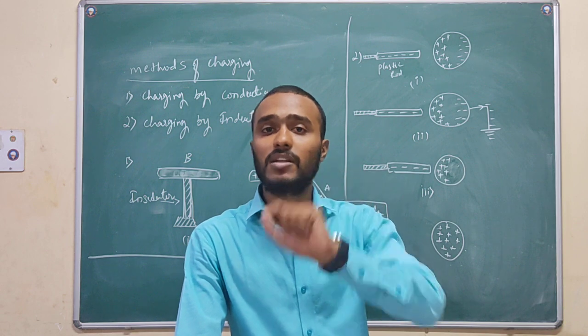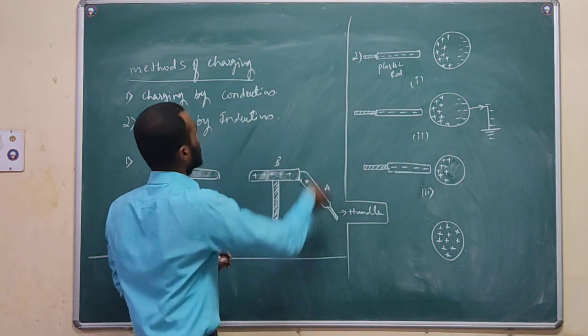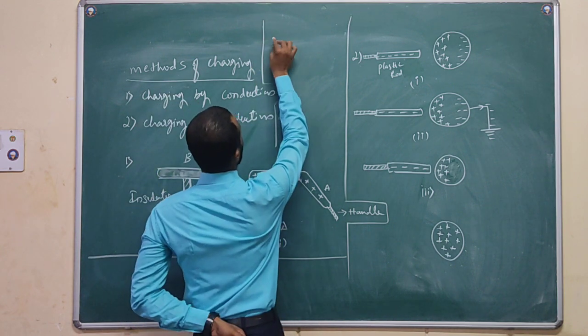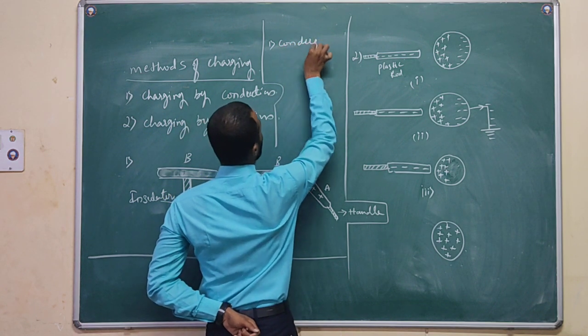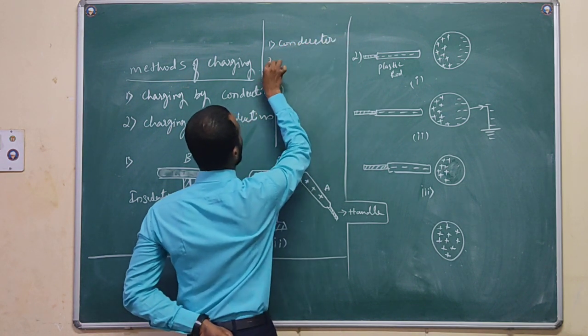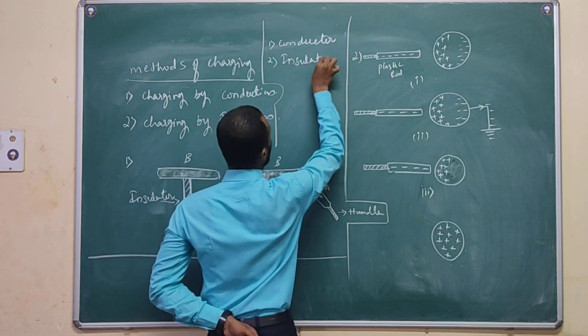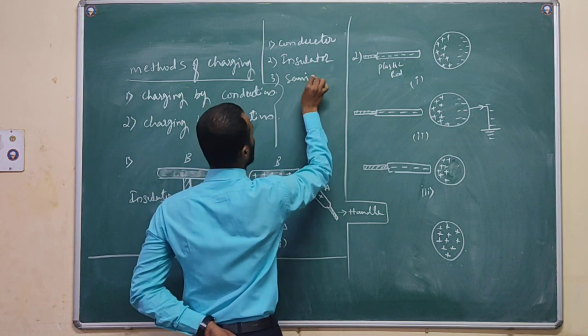Such materials we call semiconductors. I will write the types of substance here, just for basic knowledge: first one is conductor, second one is insulator, and third one is semiconductor.